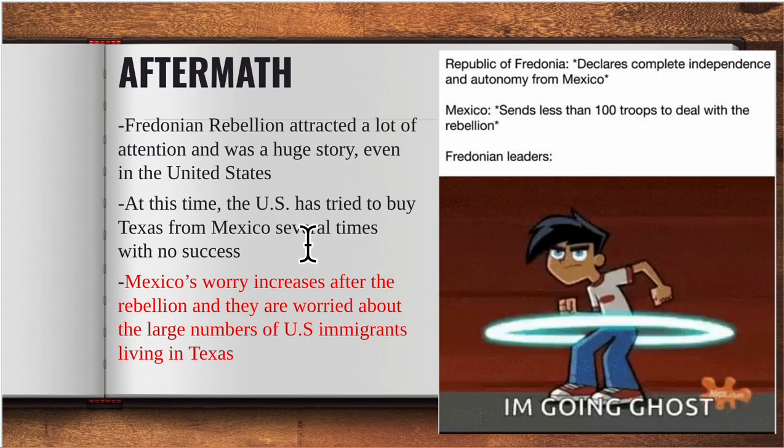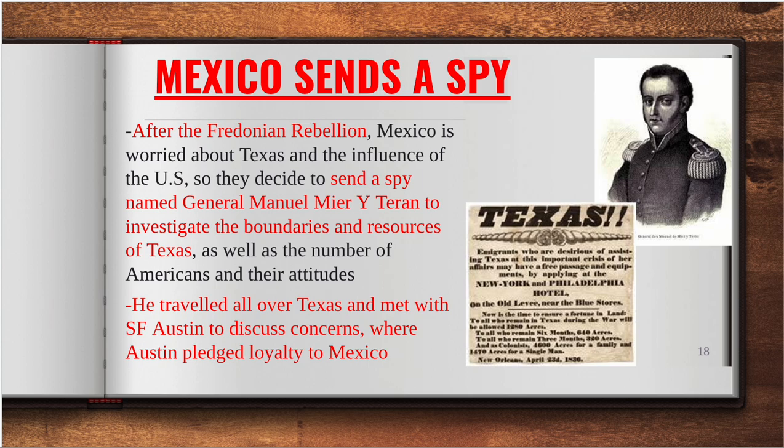But because of the Fredonian Rebellion, Mexico worries about this U.S. influence. They are worried about the number of U.S. immigrants that are actually living in Texas. They're losing faith in their control of the land. So they need to know what's going on. So here's what they do. They send a spy, this tiny-faced man right here. His name is Martin de Leon.